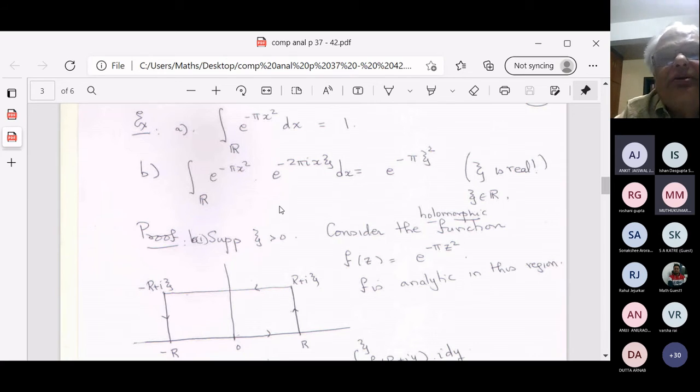So this integral looks like that integral when you put psi equal to 0. Okay, the integral B is the integral A when psi is equal to 0. And the statement is that that integral is e to the minus pi psi squared. Okay.